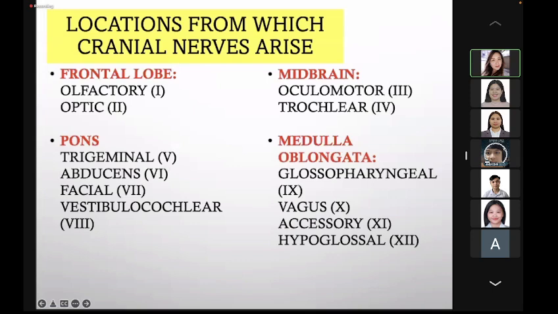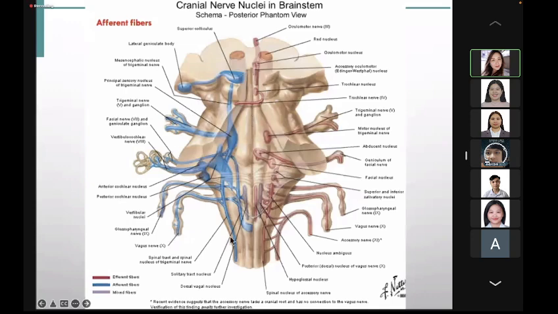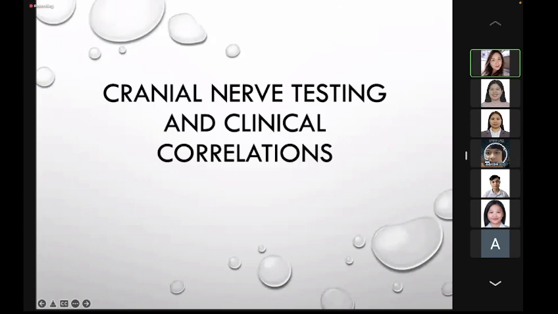Okay, so again, this summarizes the location of the cranial nerves. Cranial nerves 1 and 2 are located at the cortex. The olfactory is located at the inferior surface of the frontal lobe of the cerebral cortex. The midbrain has cranial nerves 3 and 4. The pons has 4 cranial nerves: 5, 6, 7, and 8. And the medulla has 4 cranial nerves: 9, 10, 11, and 12. These are your cranial nerve nuclei. You've seen this earlier. So we're done with the cranial nerve sensory nuclei and ganglion.